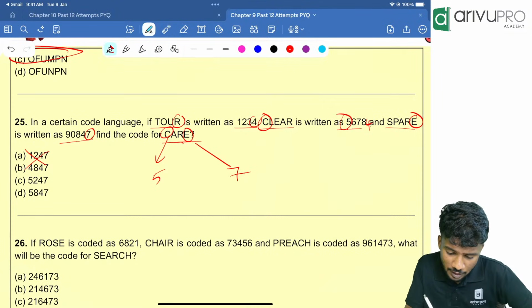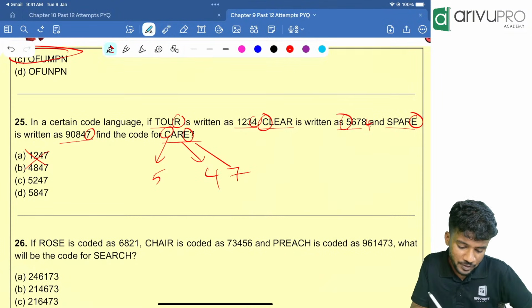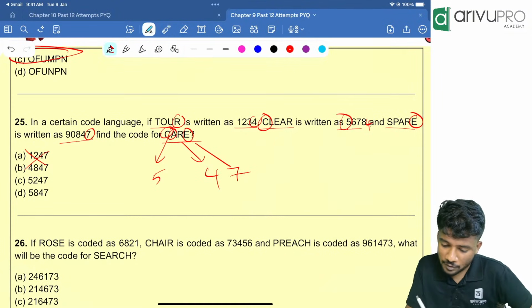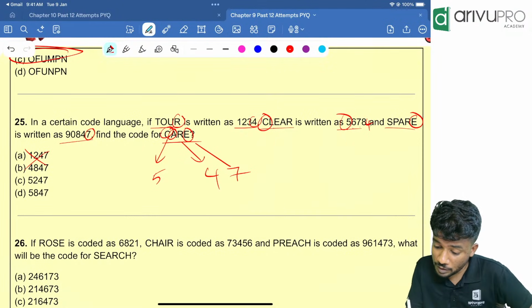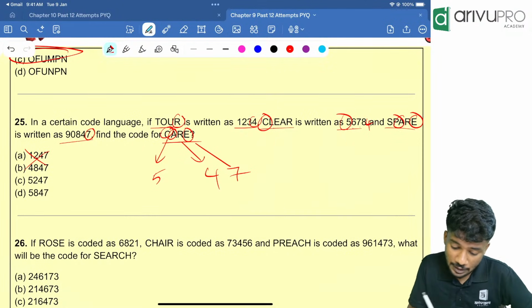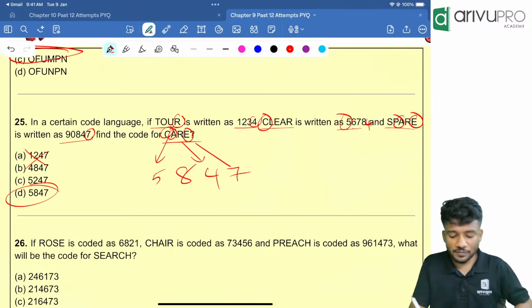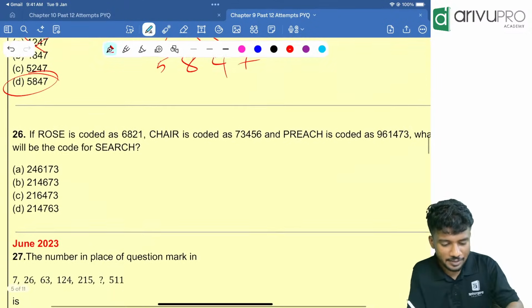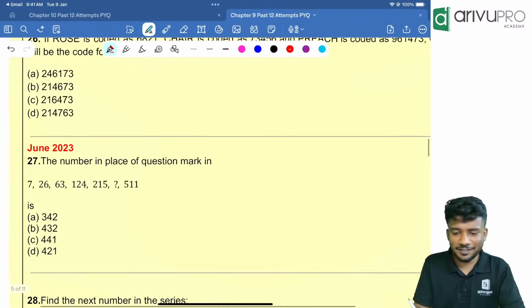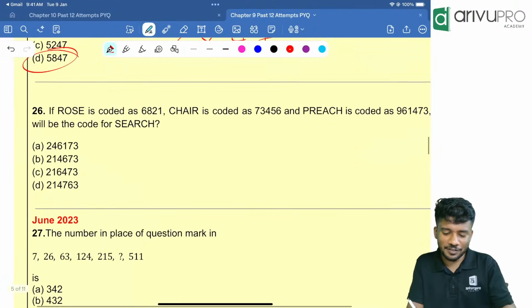R is 4. So 4 7. Then who is the middle value? A is over here. That means A is 8. So 5 8 4 7, option D is your answer. You should have directly started with the second value. You would have directly got the answer much faster.